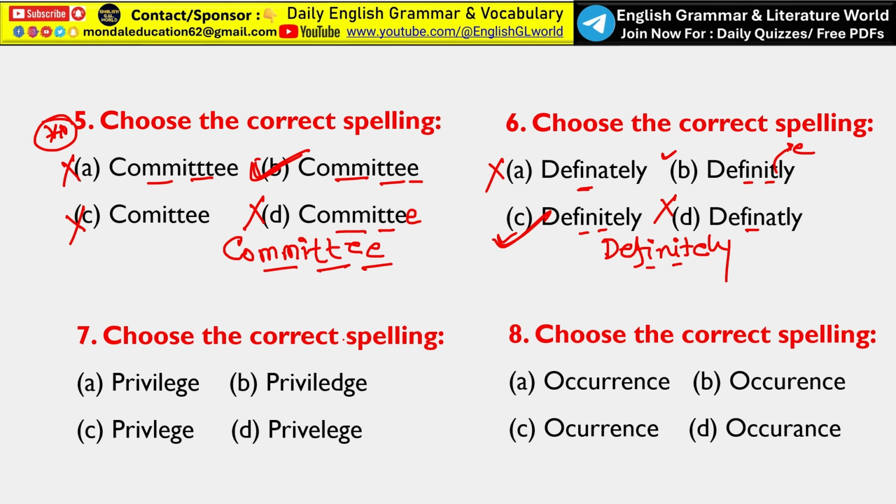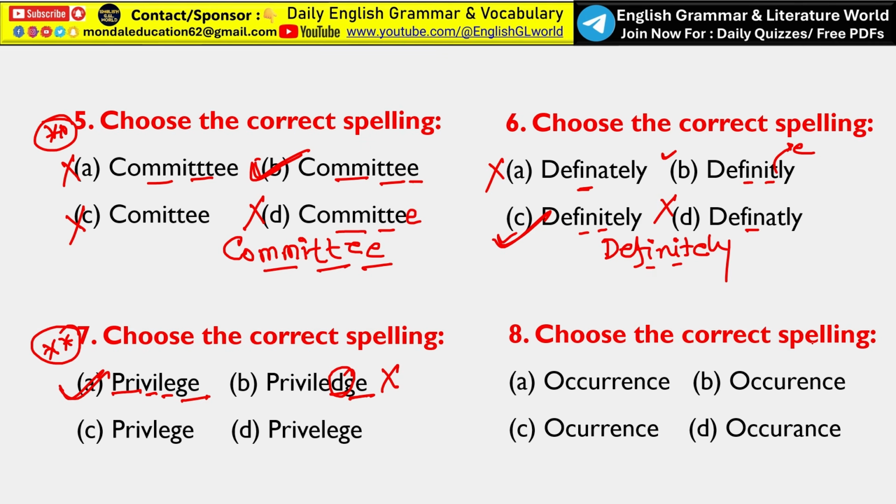Next, choose the correct spelling, that is privilege. So this one is also very important. So the correct spelling of the word privilege is privilege. So this one is correct. But some of you think that yes, DG is the correct answer. No, that is totally wrong. There is no provision of D in the word privilege. So privilege does not deal with D. Okay, so option A is the correct answer.